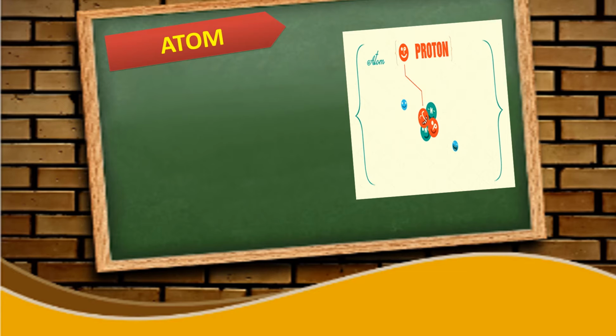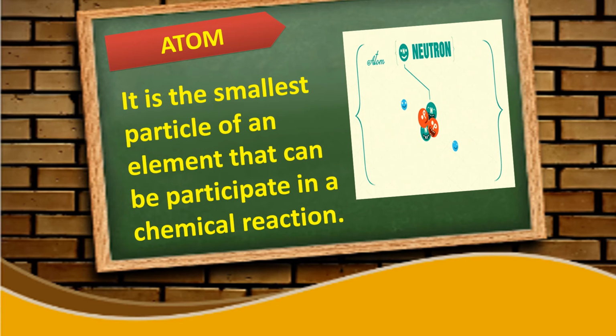How do you define an atom? An atom is the smallest particle of an element that can participate in a chemical reaction. Again, the smallest particle of an element is called an atom. And an atom also has three particles. These three particles are the electron, the proton, and the neutron. We will discuss this in the next meeting.